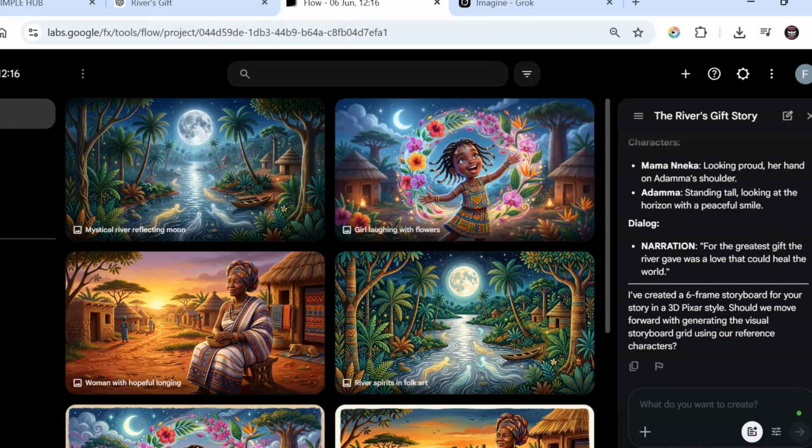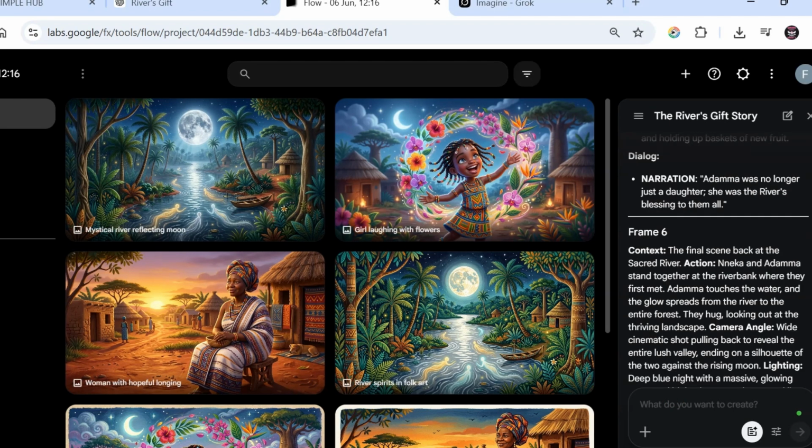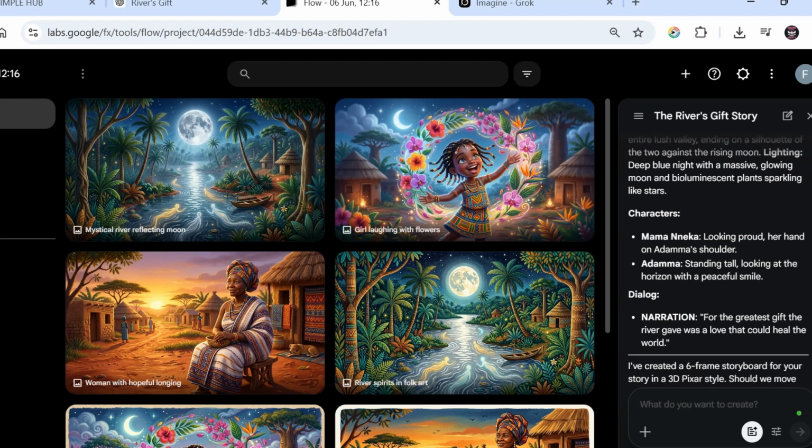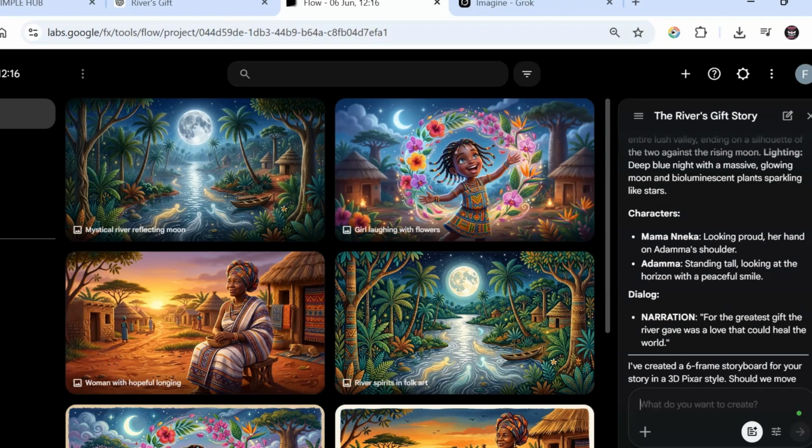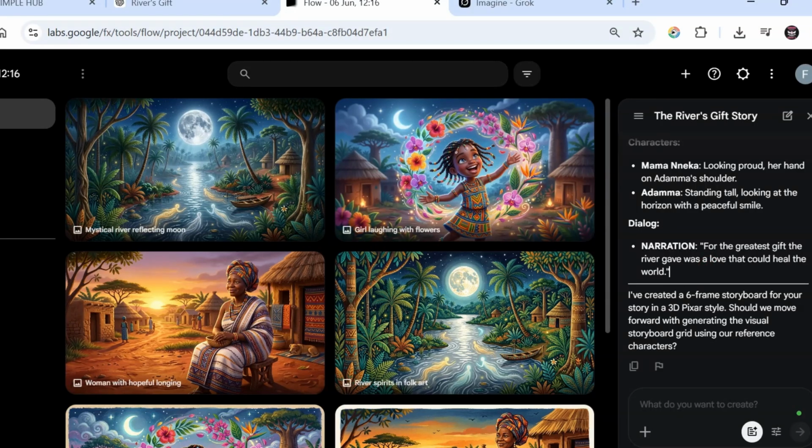Then you have to look at the dialogue. If you don't like the dialogue, you can go ahead and ask the agent, I don't like the dialogue in maybe frame 6, please can you make an amendment, do it this way, I want the narration to be this. You ask the agent to do everything. If you already have your own script, you tell the agent under the instruction, do not make any amendment to my script, maintain my script and the dialogue. That's why the instruction part is very important, for you to set up your instruction before you start creating.